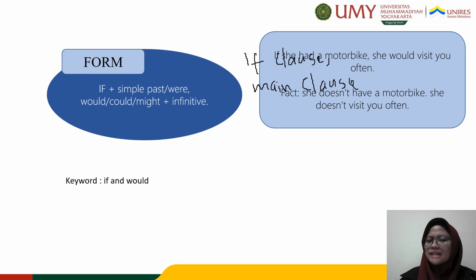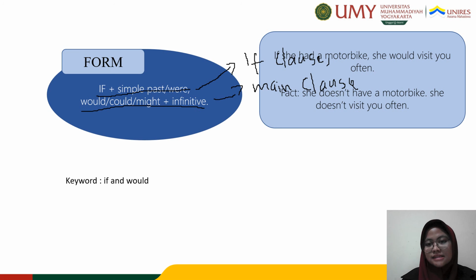So, what makes it different from other conditional sentences? In the second conditional sentence, we use if plus simple past for the if clause and would, or maybe you can use could or might, followed by an infinitive for the main clause.